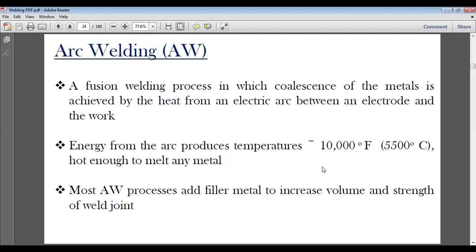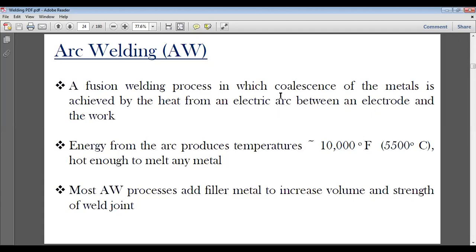Arc welding is done with the heat of coalescence. The melting heat, or heat of fusion, the heat that is required to melt a metal, is called coalescence. So arc welding is the process in which coalescence is achieved by an electric arc between an electrode and the work.